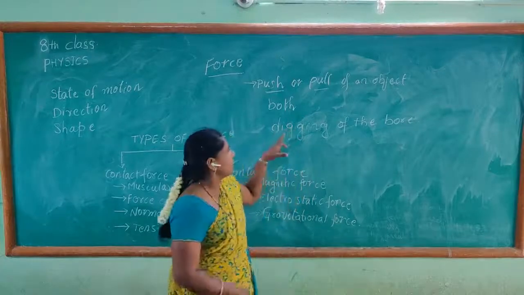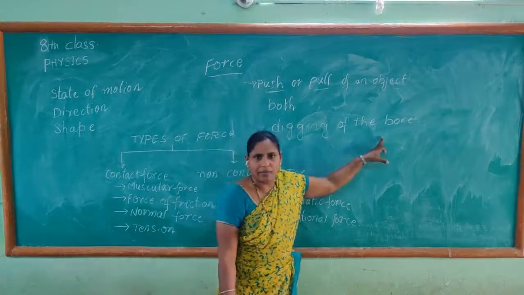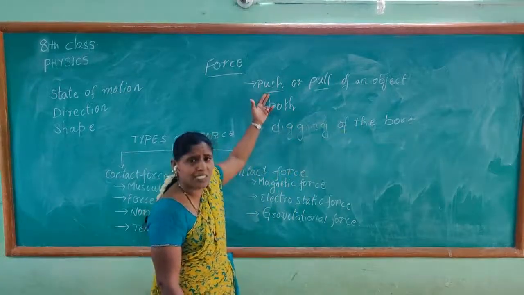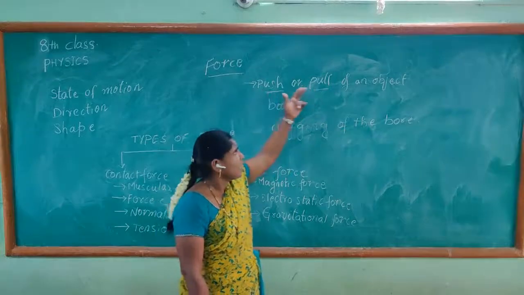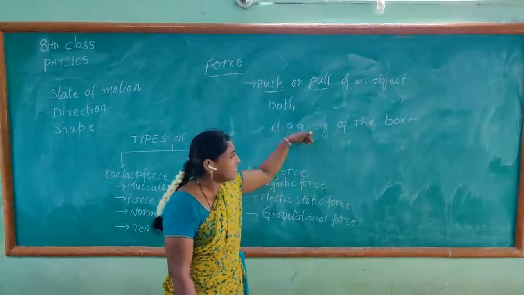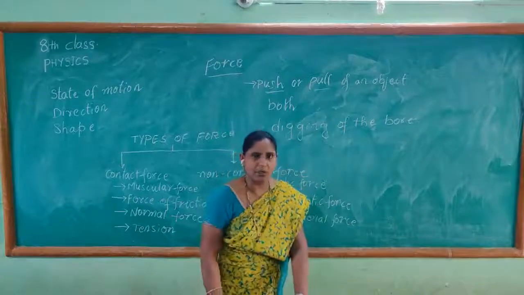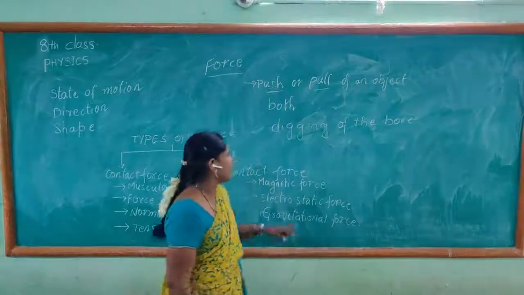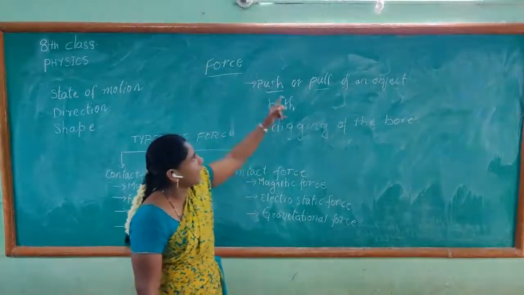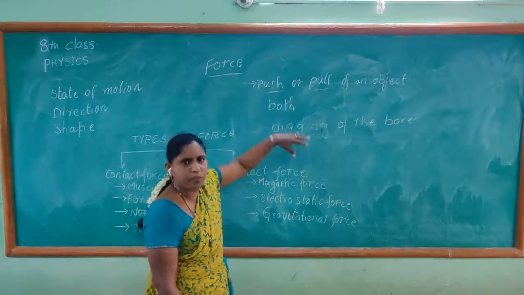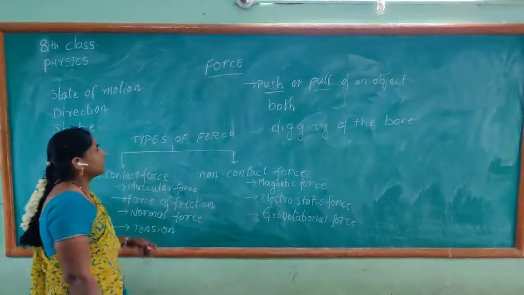So in the digging of the borewell, both the forces are acting. It is nothing but push as well as pull. One side it is push and the other side it is pull. So it is push and pull of an object, and sometimes it is both push and pull of an object.